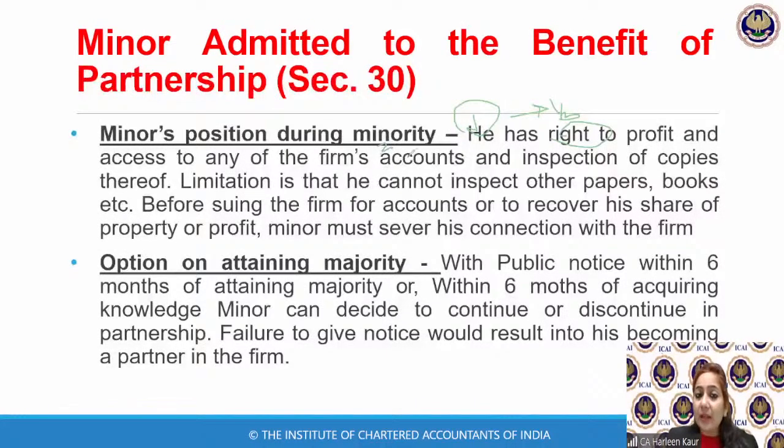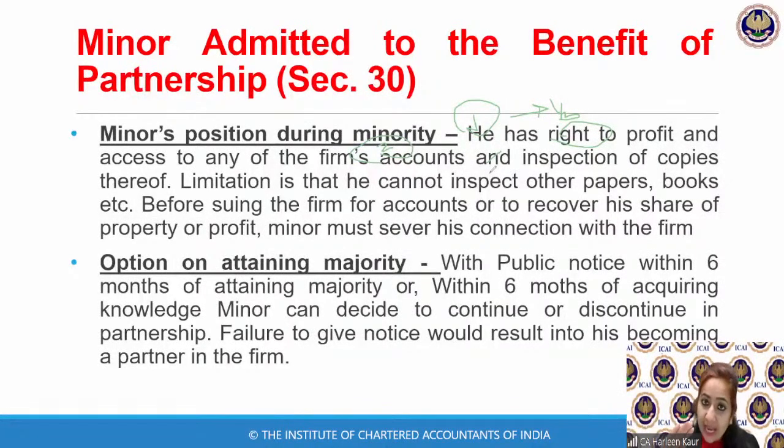Number two, can he inspect the books of accounts? I told you in the beginning, all the partners have the right to access the accounts and inspect the books of accounts. But can you audit the accounts? A partner is not required to audit the accounts. You cannot raise suspicion among the other partners, but you can only check the books of accounts. Now, if you ask me, ma'am, a minor does not have good knowledge, how can he do so? So he can ask one of his uncles or maybe some assistant or an elder brother who can help him in understanding, or maybe his father. So he can get it inspected by any senior elder person as well.